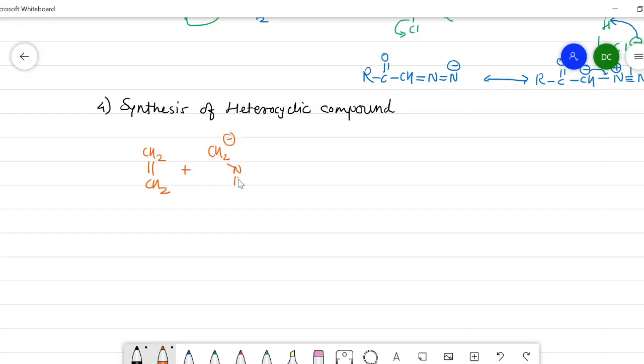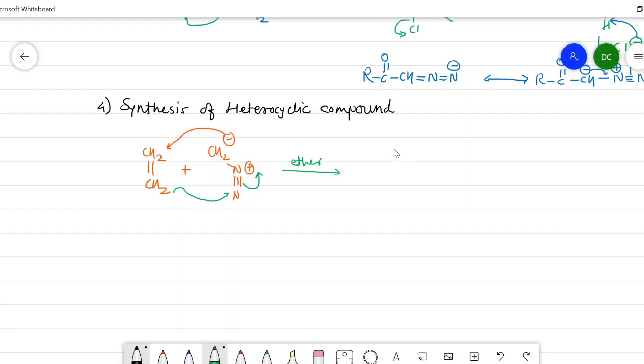I will write this resonating form. Here there is a positive charge. This carbon will attack here, and this carbon will attack here. There is a breaking of this triple bond, and the electrons are shifted here. That's why the positive charge on the nitrogen is neutralized in presence of ether, and here we get a formation of a five-membered ring in which there are two nitrogens.